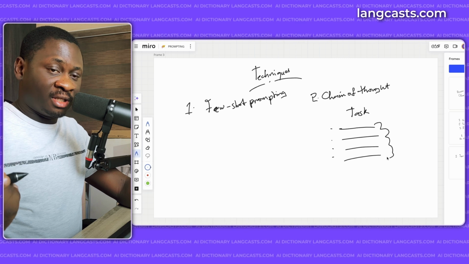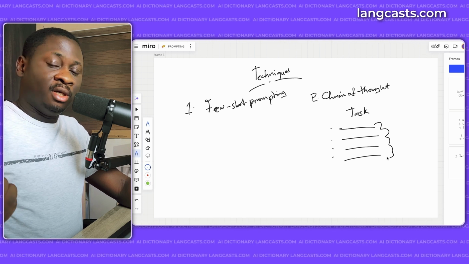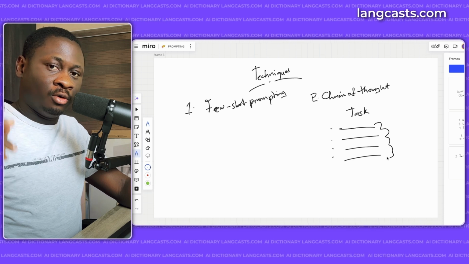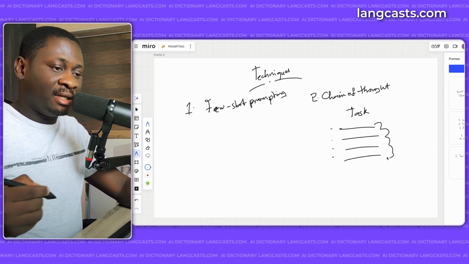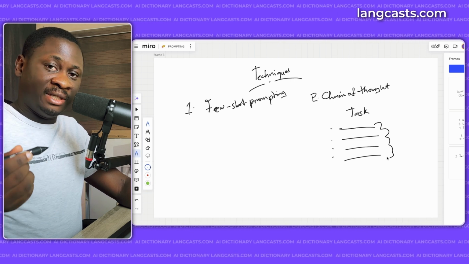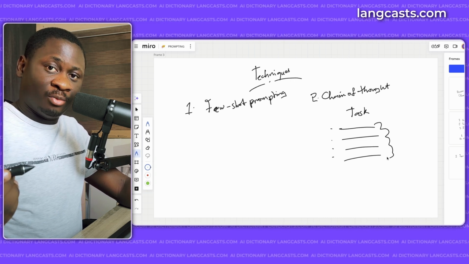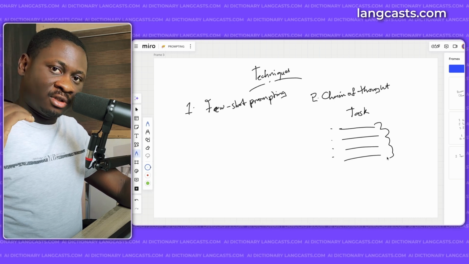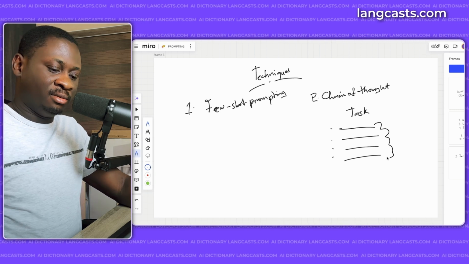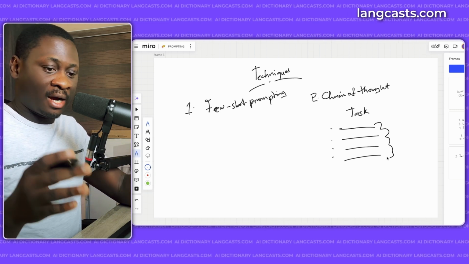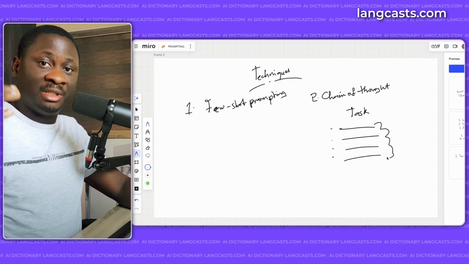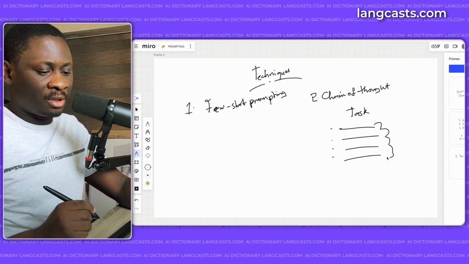For example, if I were to say, make me a boiled egg, that's just a single task. But in your head, you've already figured out, okay, I need to go to the kitchen, I need to put on the gas, I need to put water in the kettle, and I need to put eggs in that kettle, boil them, wait for them to get boiled, and then deliver the boiled eggs. So that is how chain of thought prompting works. A big task is broken down into simple tasks, and then solving those tasks sequentially or hierarchically, or whatever way they are supposed to be solved, eventually leads to the solution of the main task itself. So we have chain of thought prompting.